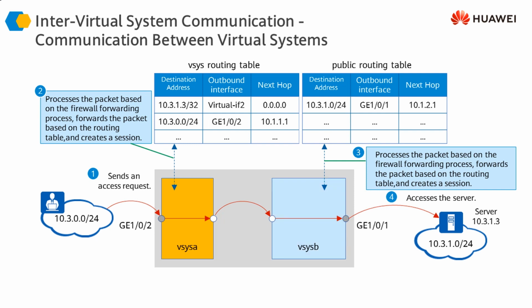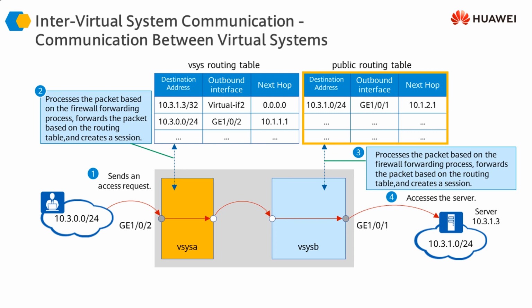Then it's going to be forwarded to this virtual system, which is once again going to check the traffic against security policies and the routing table, and then forward the traffic towards the destination. Then the response is going to come in, and once again the appropriate tables, the session table and the routing tables, are going to be checked on both of these virtual systems.